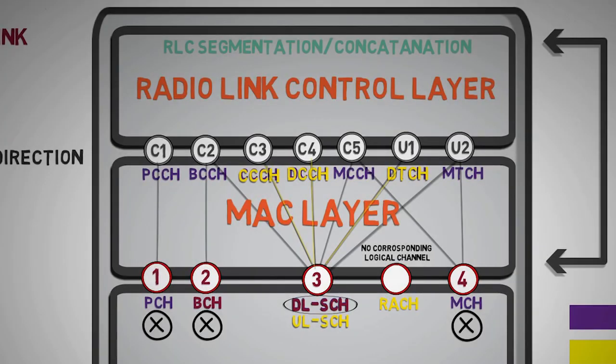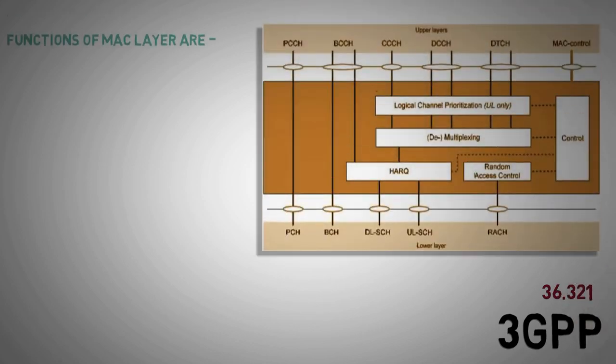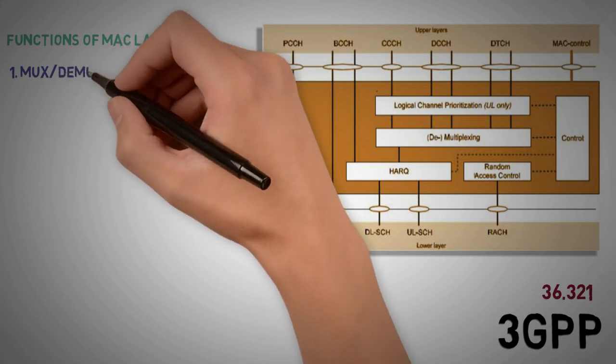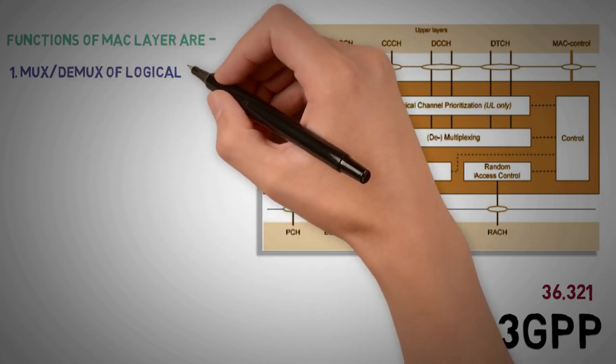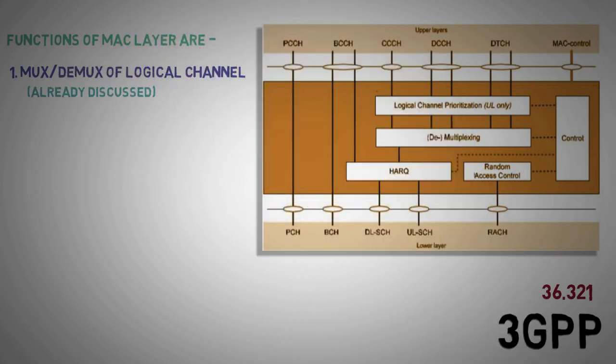But mapping multiple logical channels in a transport channel, or in simple words multiplexing the logical channels, is not the only job of the MAC layer. As per 3GPP 36.321, the functions of the MAC layer are: 1. Multiplexing and demultiplexing of logical channels, which is already discussed.